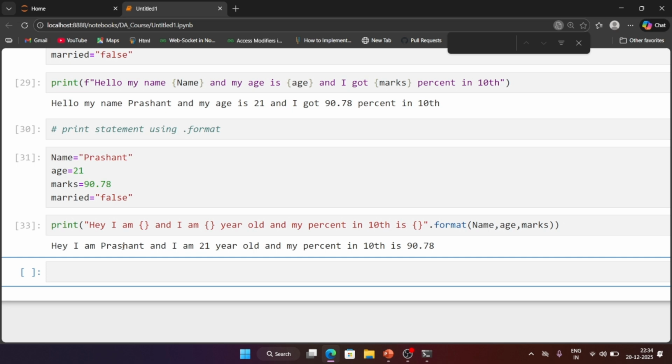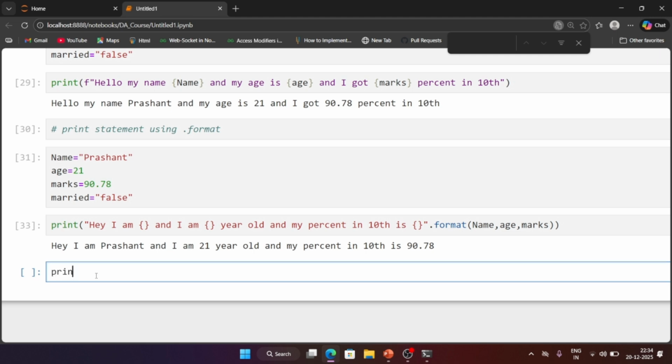Okay. Now last we have the print statement using the modulo operator. Okay. If you have learned about C and C++, you will get an idea about that percentage. This percent is actually called the modulo operator. We will learn about that in a later part. For now, you just have to remember that you can call that percent the modulo operator as well. Okay.